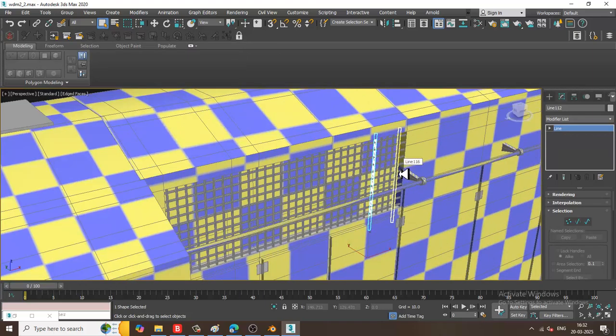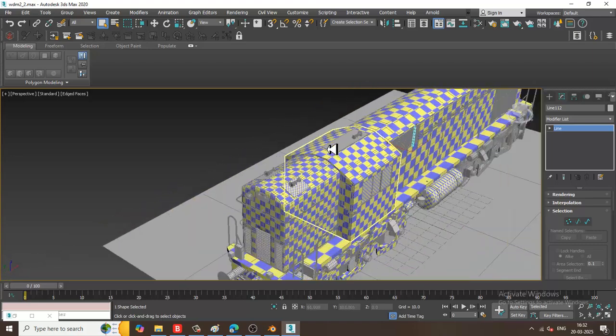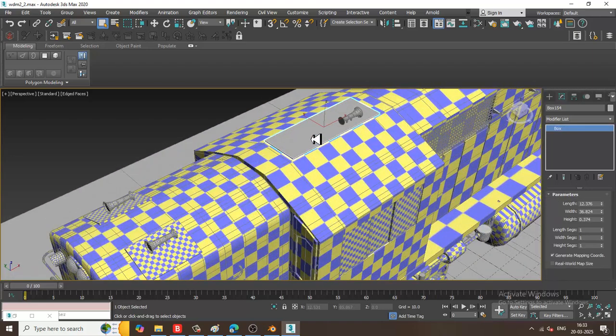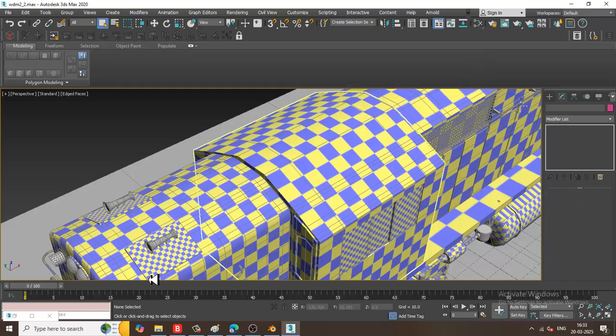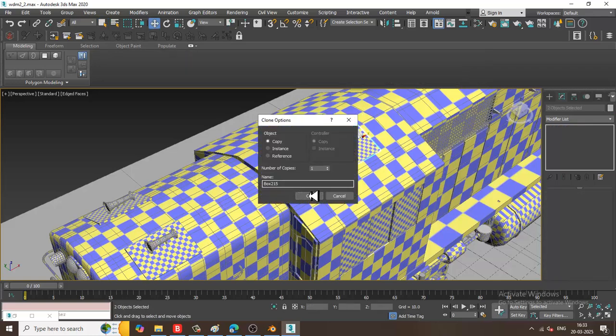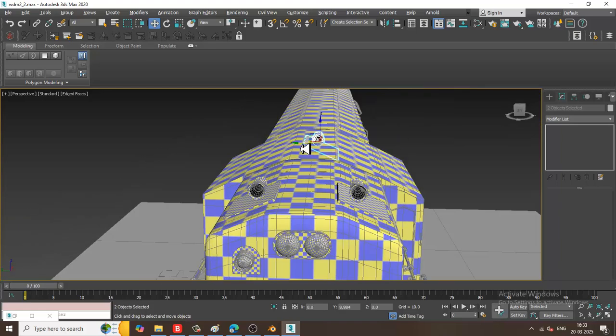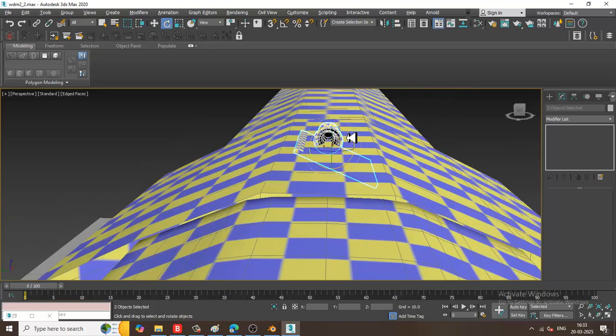Okay, we'll just unwrap this one part. So we already taken this. So what I'll do is I'll just take a copy of it. I'll drag it over here, push it up.